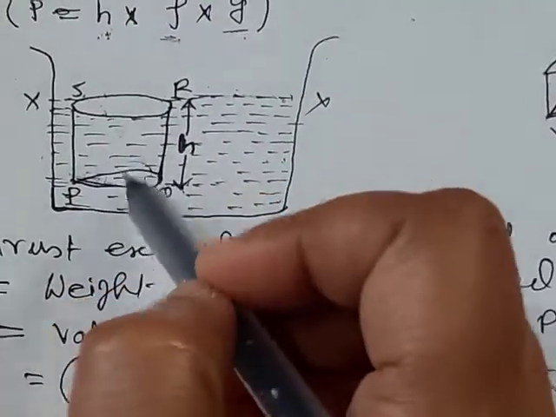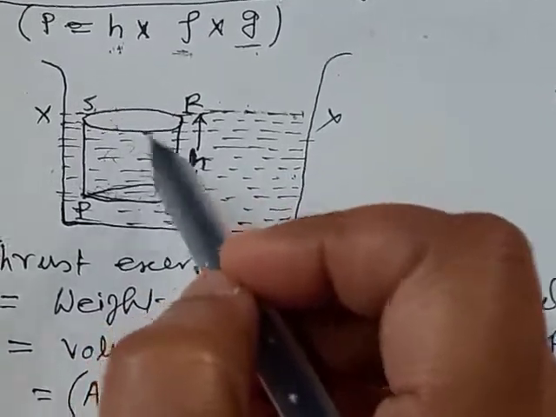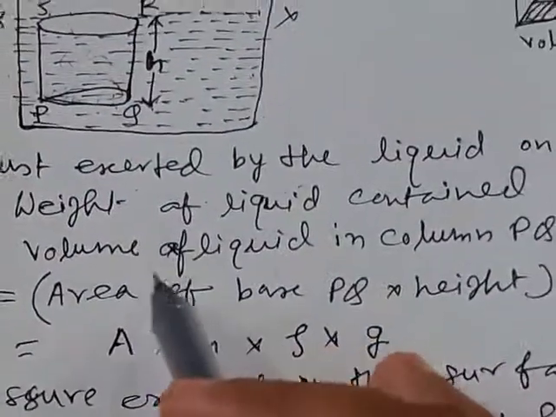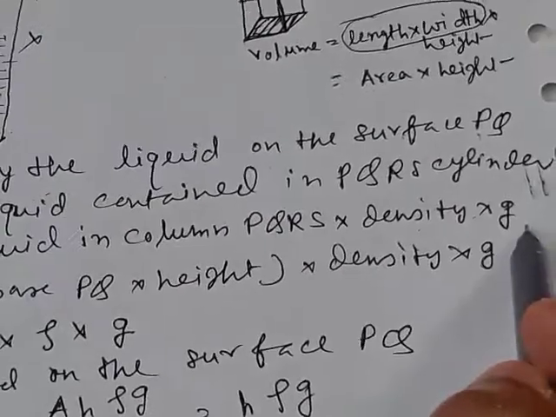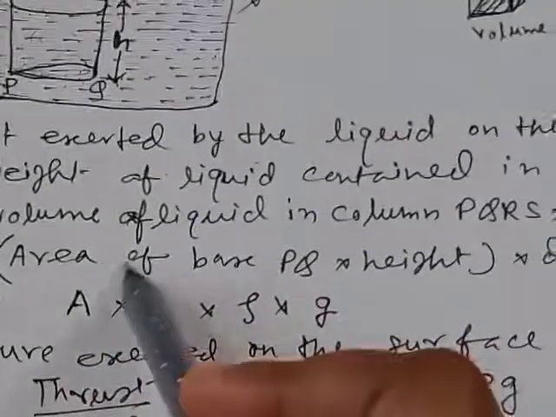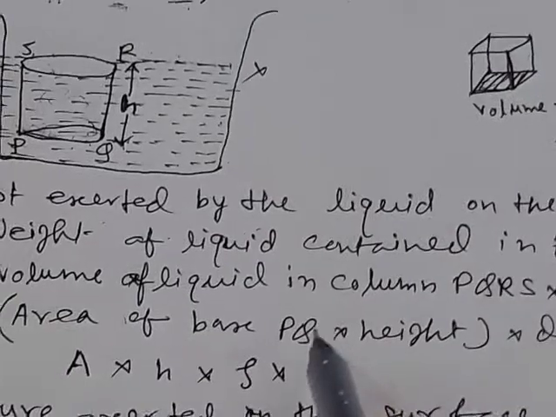So this thrust at this surface is the weight of the liquid contained in this cylinder, and this is given by the volume of the liquid in the column PQRS into density into g. As we know, volume into density is equal to mass. Now volume can be replaced by area into height.